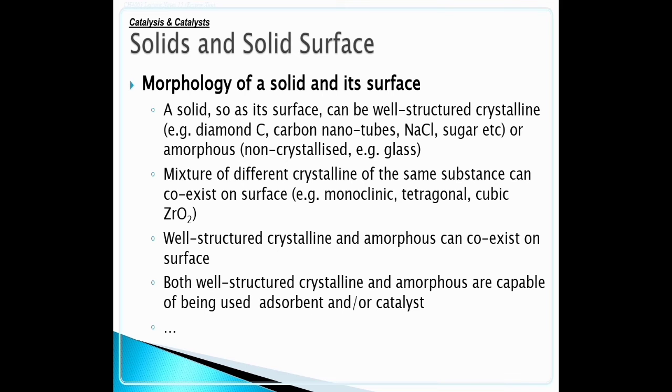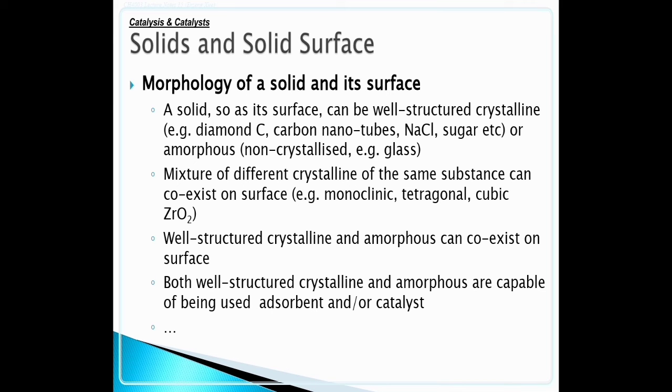Morphology of a solid and its surface. A solid, as well as its surface, can be well structured, crystalline, such as diamond, carbon nanotubes, NaCl, sugar, or amorphous, non-crystalline, for example glass. A mixture of different crystalline forms of the same substance can coexist on a surface, such as monoclinic, tetragonal and cubic zirconium dioxide.